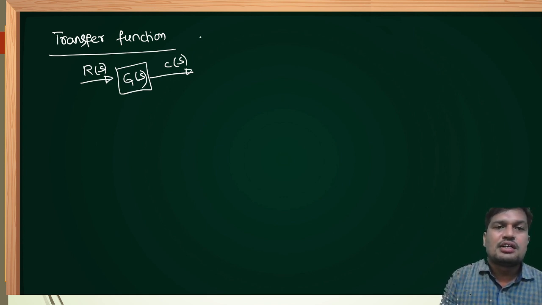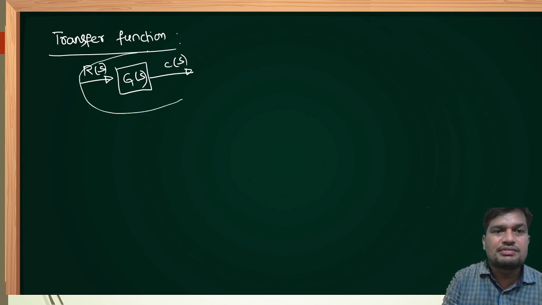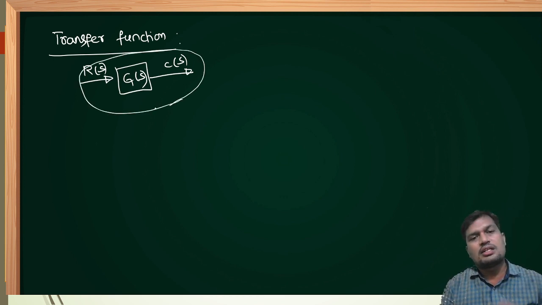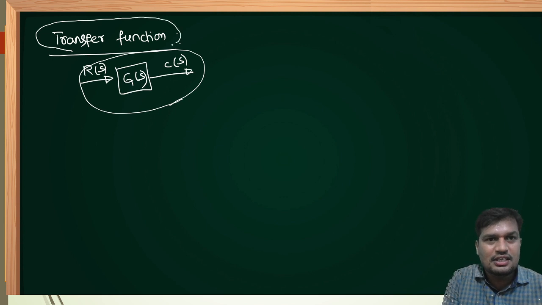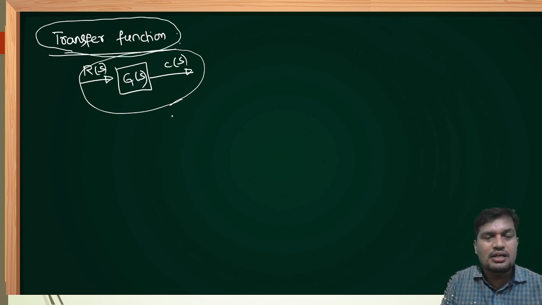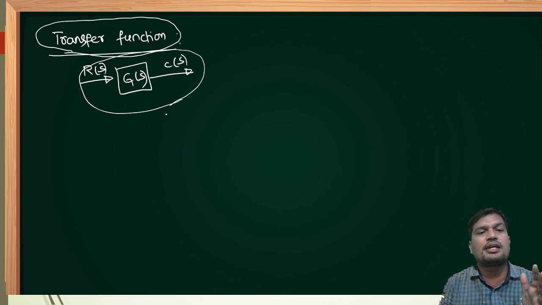Dear friends, what is transfer function? It is a mathematical approach to explain this physical system. To understand physics, mathematics is compulsory. Actually, it is the engineering definition. The definition of engineering is applying mathematics in order to understand the physical system. Right now, as it is an engineering subject, I am introducing mathematics to understand this physical control system. That is nothing but transfer function. Transfer function is nothing but a mathematical approach to explain the system's physical behavior.